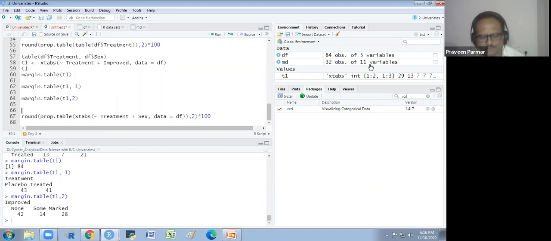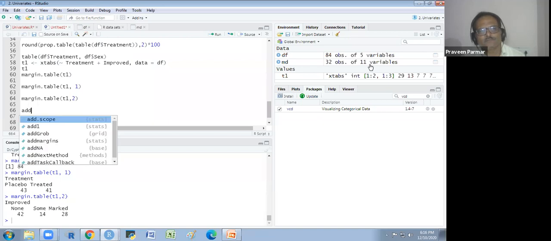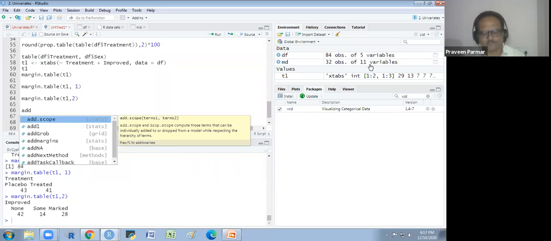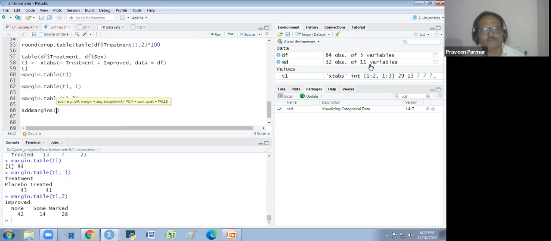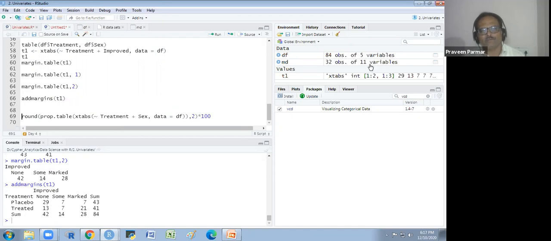Okay. One more function I will explain to you, that is addmargins. Here I use T1 and I will show you. You will see that we are getting the total of the rows and columns both along with the frequency distribution.